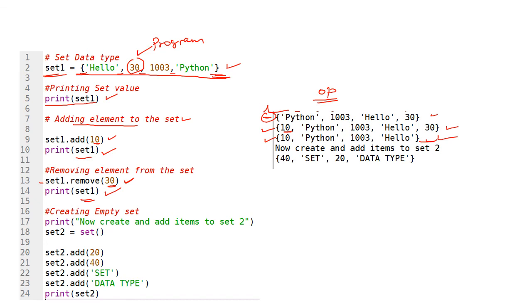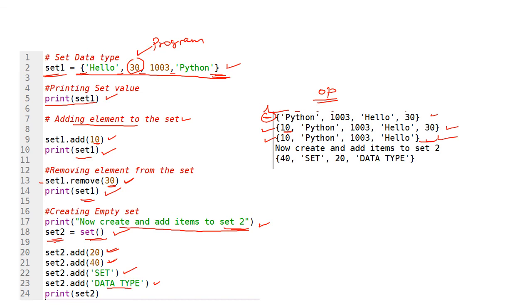Okay, now we can create and add items to set 2. Now I'm going to create set 2 by using the set class. Set 2 dot add 20. Set 2 dot add 40. That is, I'm going to add the item 20, add the item 40, and add the item set, capital SET, and another item, data type. Okay, so these are the 4 items I have added in set 2.